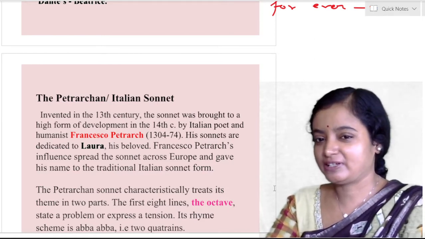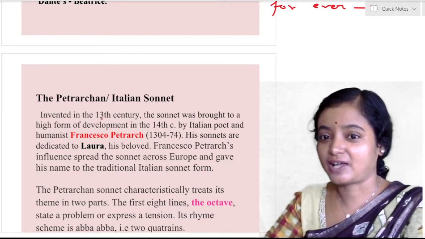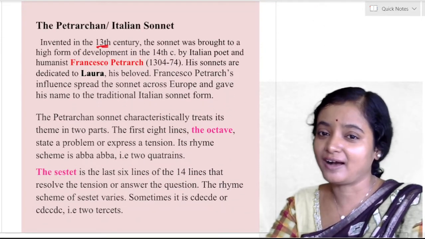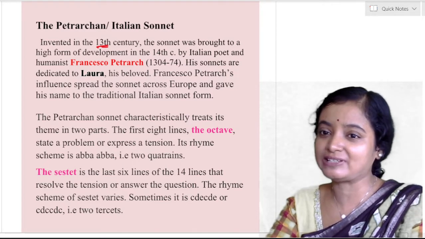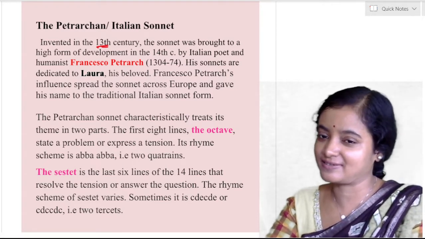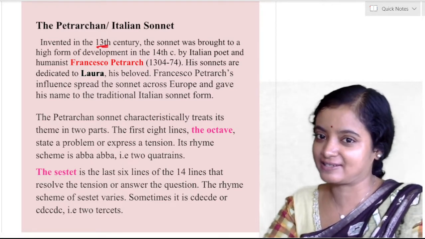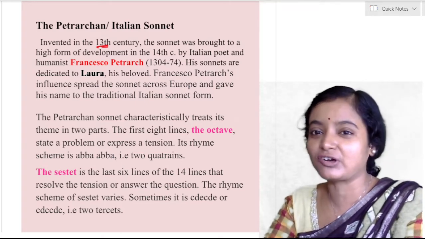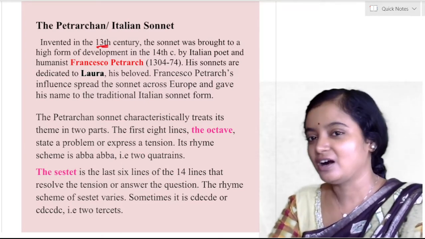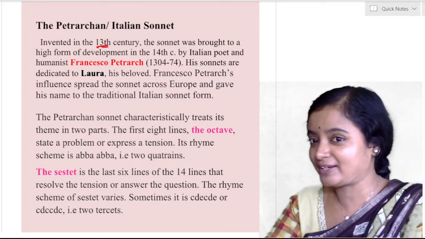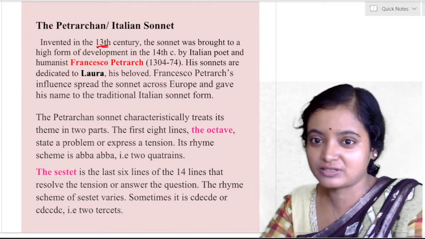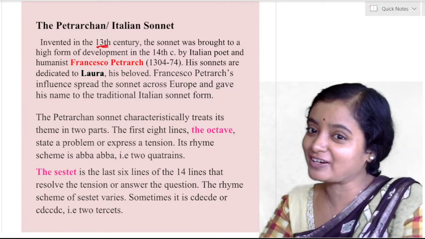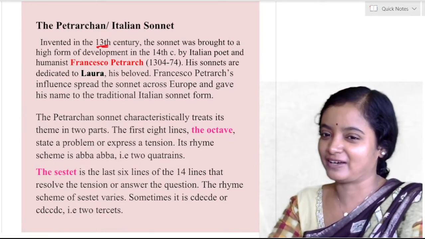The Petrarchan sonnet was invented in the 13th century, the time of the Renaissance, and the sonnet was brought to a high form of development in the 14th century by the Italian poet and humanist Francesco Petrarch. For that reason, this sonnet is named after him. His sonnets are dedicated to Laura, Petrarch's beloved.